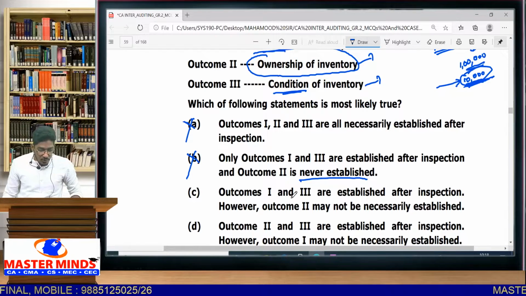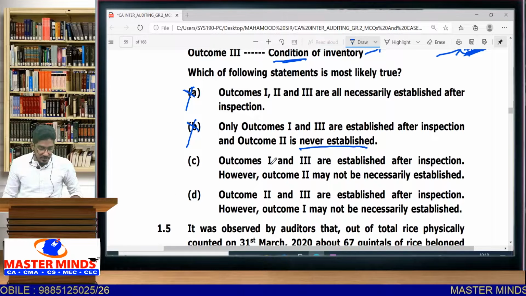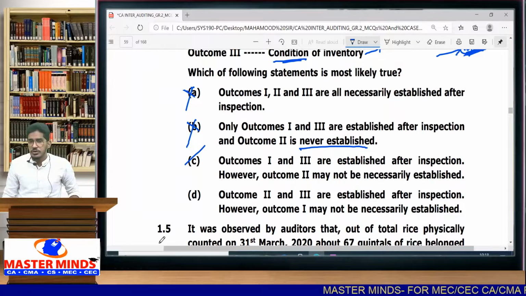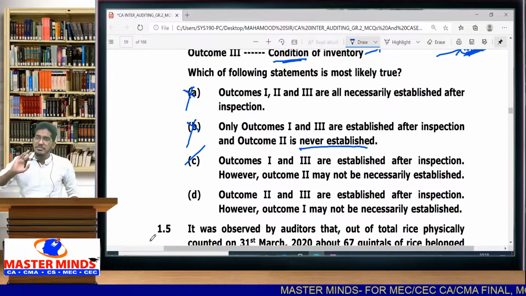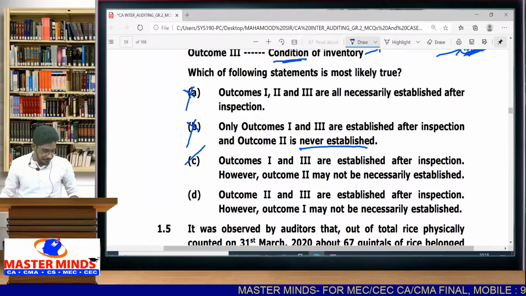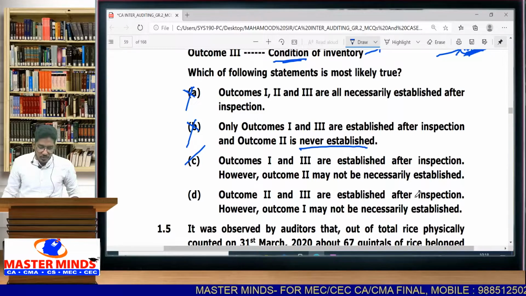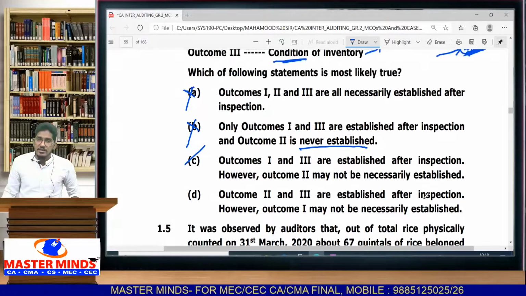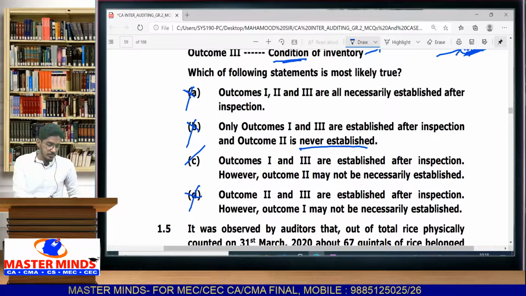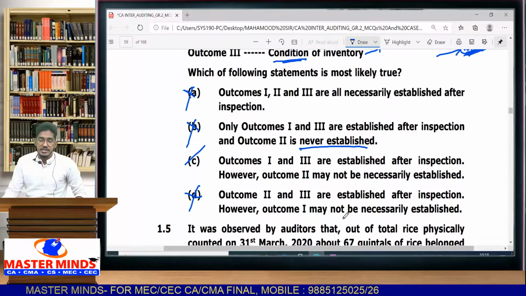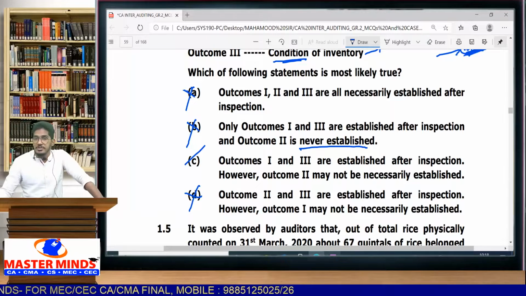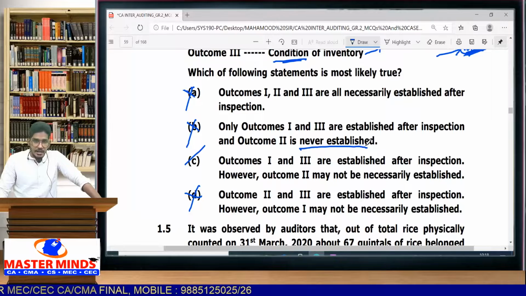Outcome 1 and 3 are established after inspection; however, outcome 2 may not be necessarily established. This is the correct option. Existence and condition definitely you will know, but ownership sometimes may not be established. Then, outcome 2 and 3 are established: that means you will definitely know ownership and condition, but existence you may not know, which is completely wrong. Existence and condition you will know 100%, but ownership may or may not be established. Okay, so C is the correct option.